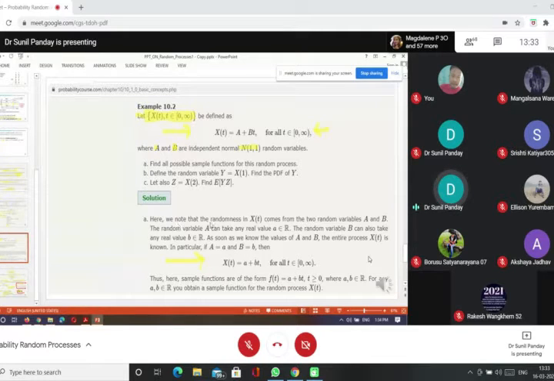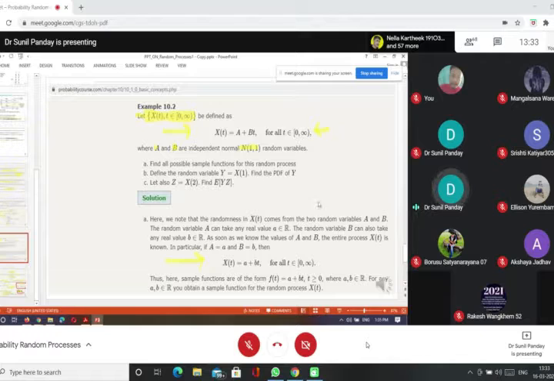So here we denote the randomness in xt comes from the two random variables a and b. The random variable a can take any real value, a belongs to R, because if you remember the normal density function, the density function of normal is 1 upon sigma under root 2 pi e raised to power minus x minus mu whole square upon 2 sigma square, where small x belongs from minus infinity to plus infinity.